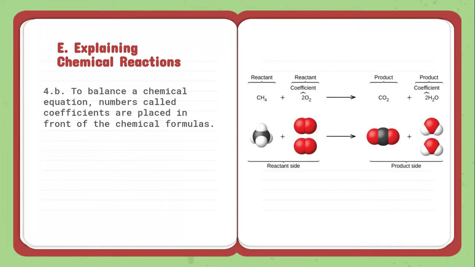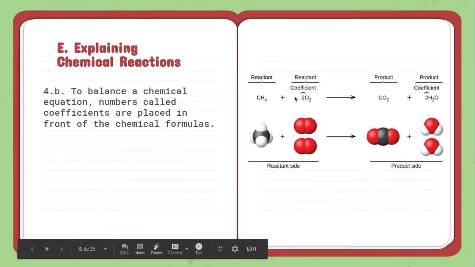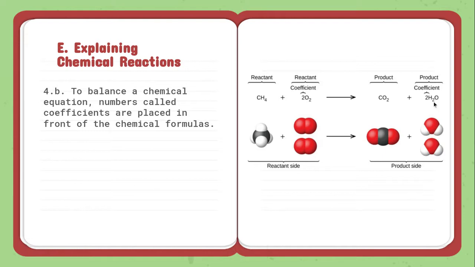Now, if we do want to balance chemical reactions, we are sometimes going to have to use what's called a coefficient. A coefficient is the number that's placed in front of a chemical formula, and that tells me how many molecules I have. So you see how I have the 2O2. That tells me I have 2 molecules of O2. Okay?